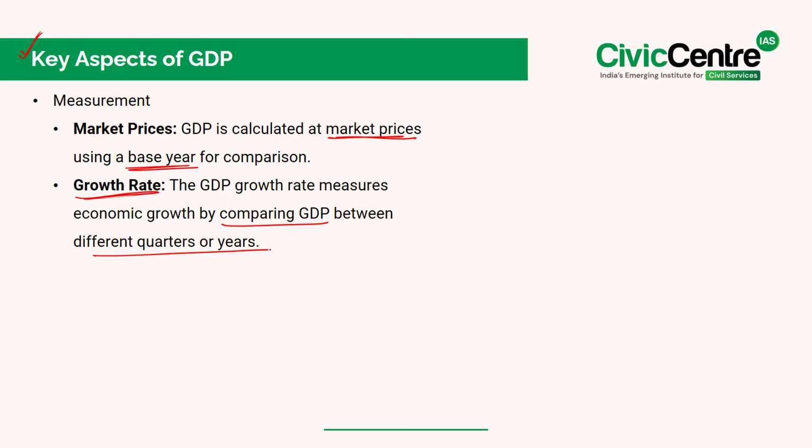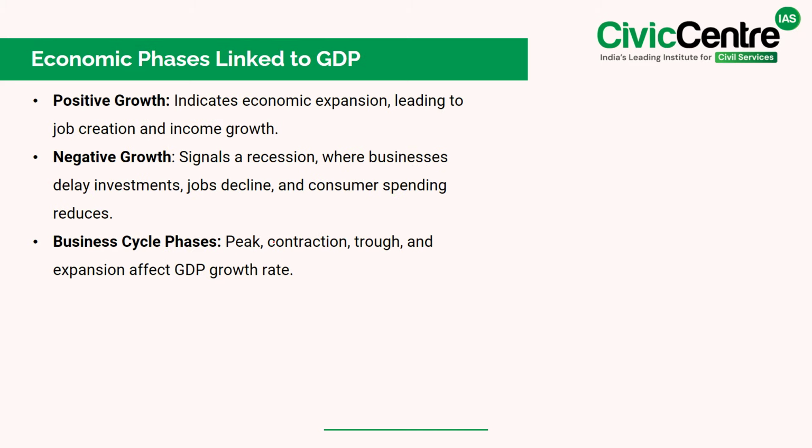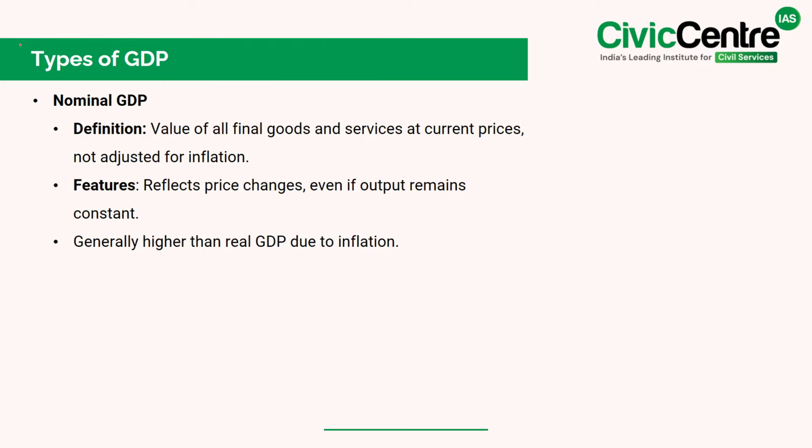This GDP is closely linked to the economic phases. When GDP shows positive growth, it means the economy is expanding, leading to job creation, higher income, and increased consumer spending. However, if GDP shows negative growth, it signals a recession where businesses delay investment, job opportunities decline, and people cut down on spending. This is why GDP is a key factor in understanding economic cycles, which include phases like peak, contraction, trough, and expansion.